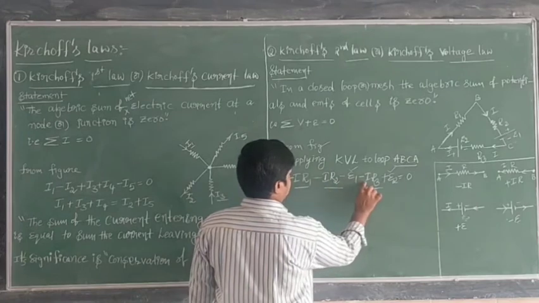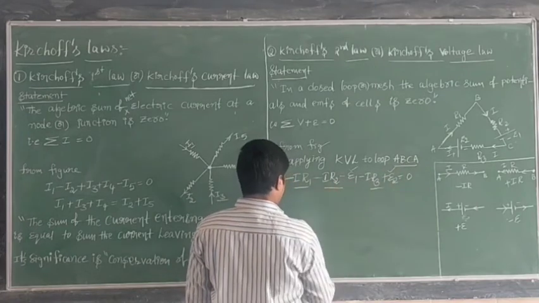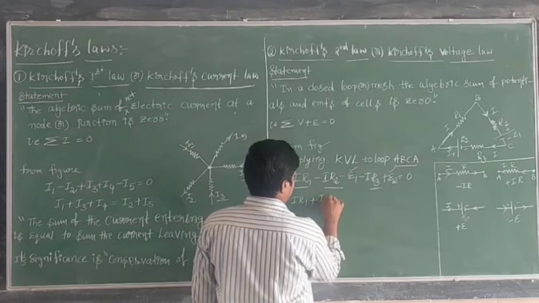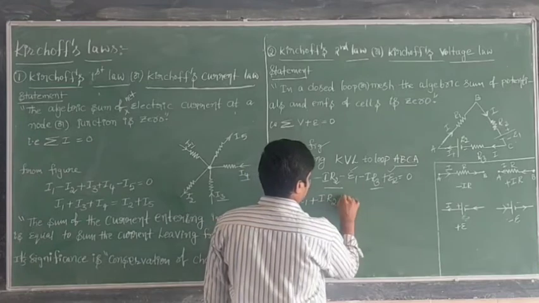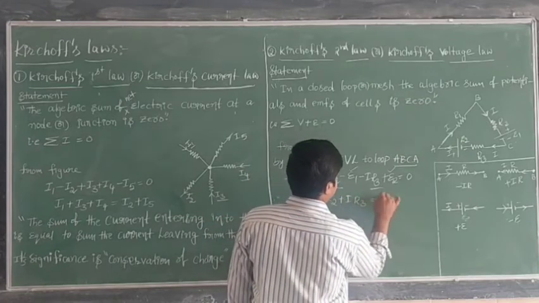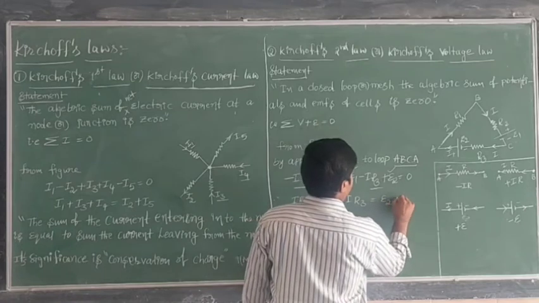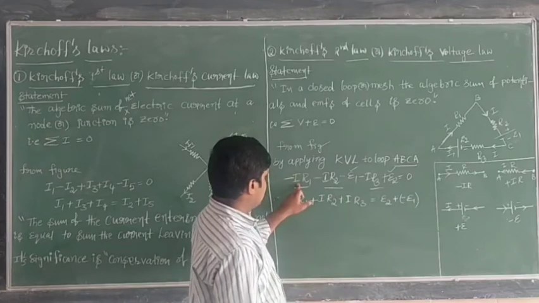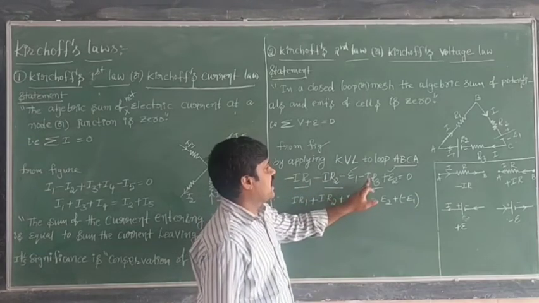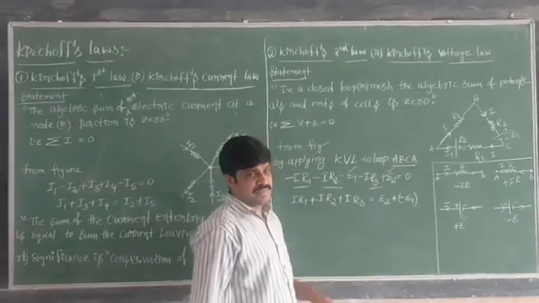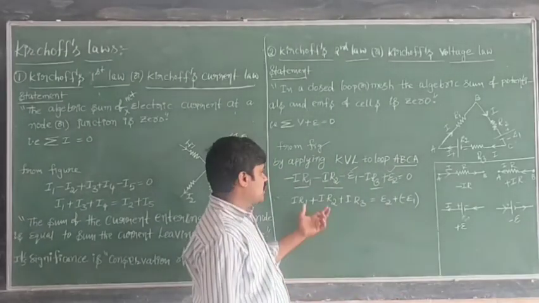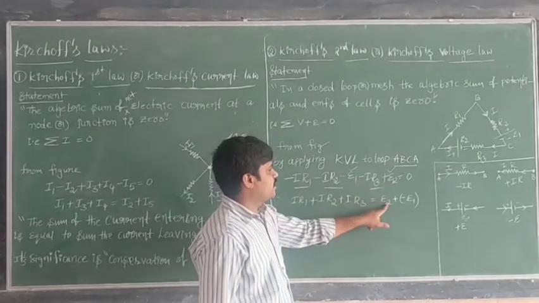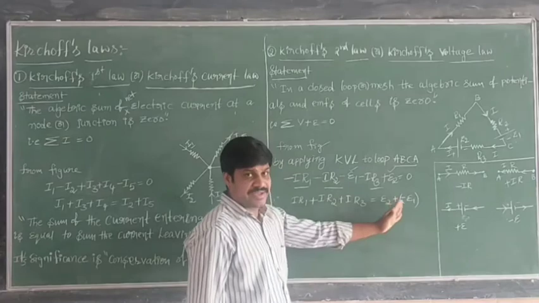If all the terms are sent to this side, you may get I R1 plus I R2 plus I R3 is equal to E2 minus E1. See, this minus, this minus, this minus, I will send outside, that means to the other side of the equal sign. So those become 0. Then the remaining is E2 minus E1. E2 minus E1. So I can write it like this.